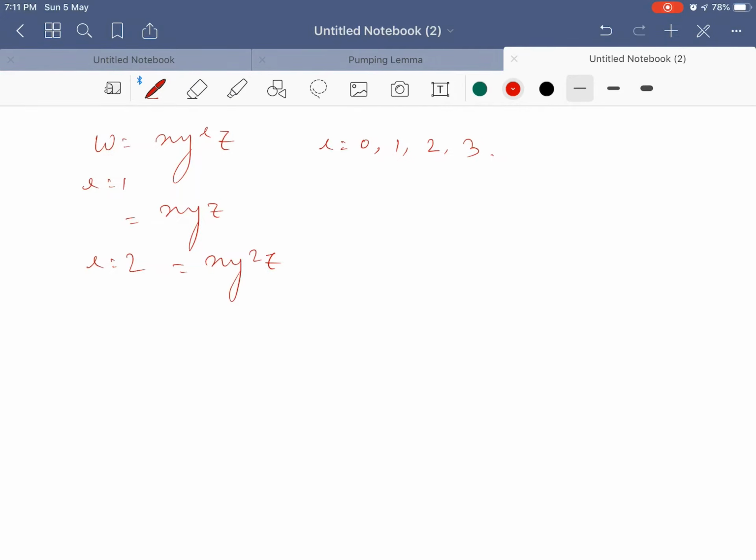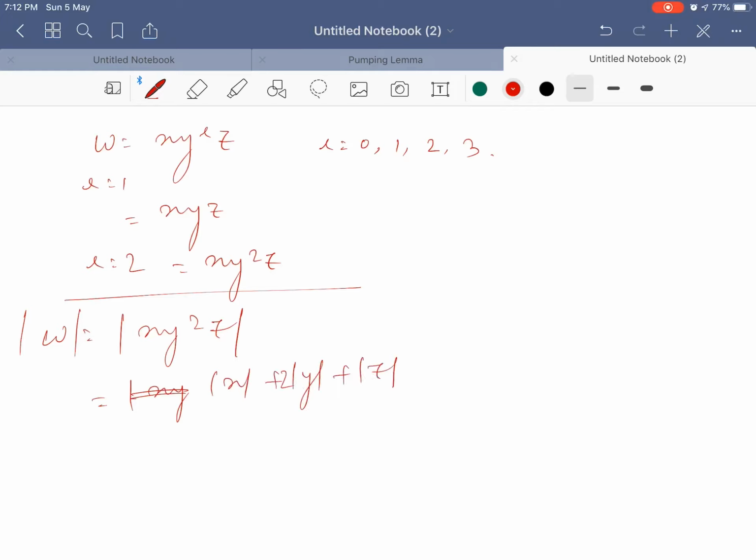Now let us consider I equal to 2, that is x y square z. Mod omega equals mod of x y square z, so this should be mod of x plus 2 mod of y plus mod of z, and we have seen that mod x plus mod y plus mod z is also equal to omega.